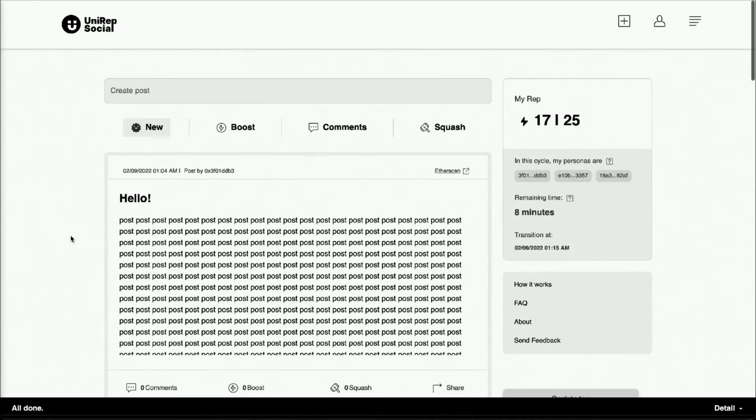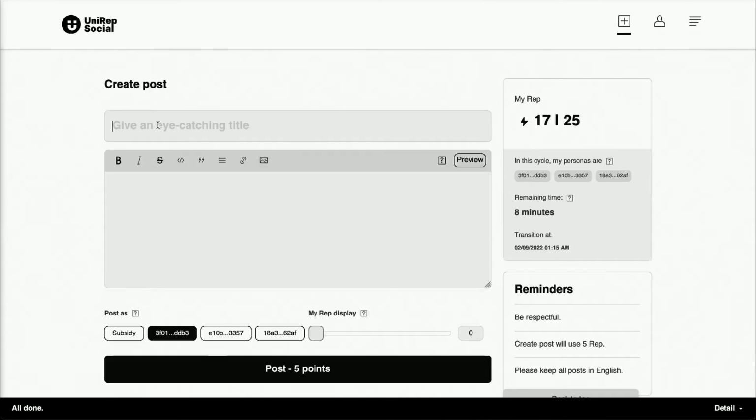Let's go through the flow of creating a post. You immediately see that there are two input fields, one for a title and one for the content. This content is collectively hashed and then broadcast on the blockchain, and we store the actual content off-chain and serve it to the front end. So let's create a post. If you look at the bottom, you'll see that you have your identities that you can post from, nonces 0, 1, and 2. As we talked about before, these are separate hashes and they cannot be associated with each other except by the user that created them.